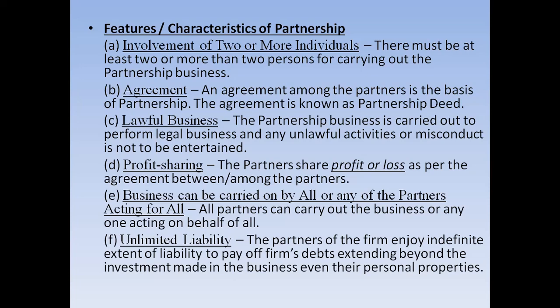Feature number B, agreement. There should be the agreement between the partners. Okay, and this agreement is known as partnership deed or articles of partnership. The agreement can be of two types, formal and oral. That is, by formal, I mean the written agreement.